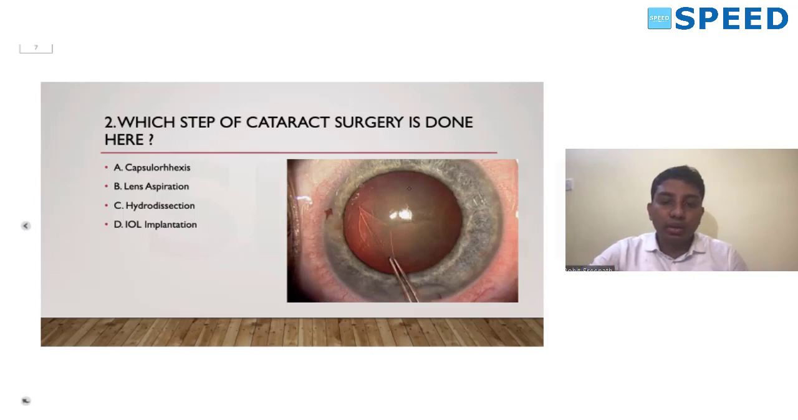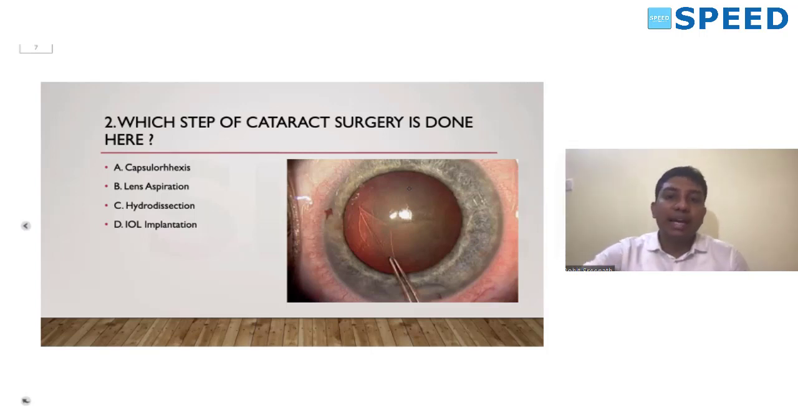Okay, so they are going in the pattern of the USMLE paper. So the FMGE papers, like how they ask a clinical question, nowadays more clinical questions are coming up. Okay, so if you have attended your ophthalmology OT and you have seen the procedure, only then you will be able to answer. Okay, this is a capsulorhexis.